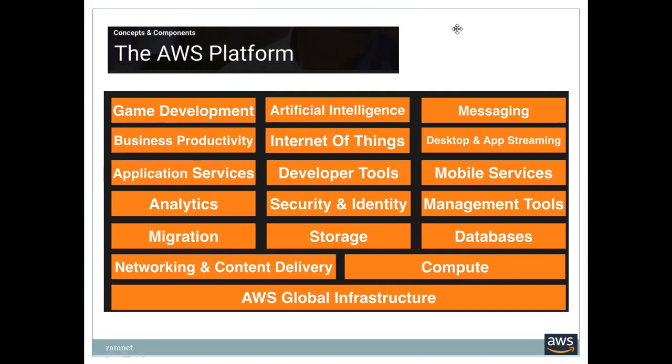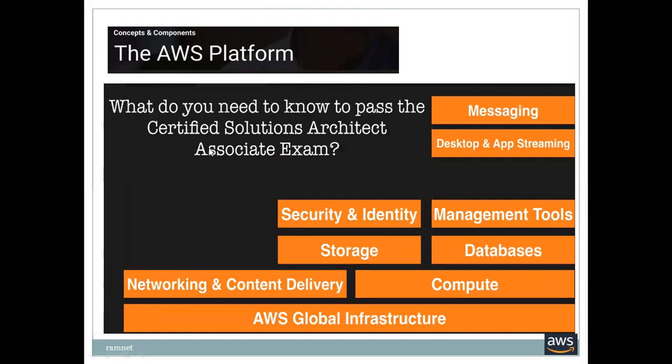But are we going to see all of these things? No, we are not going to see all things. We will be seeing only whichever is required for this particular certification. So what do you need to know to pass the Certified Solutions Architect Associate exam? These are the things you may require. Messaging, desktop and app streaming are not required.